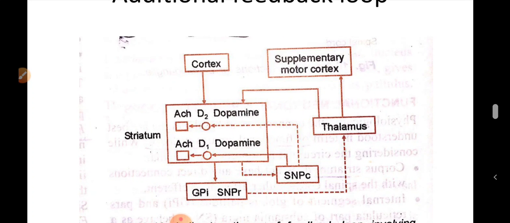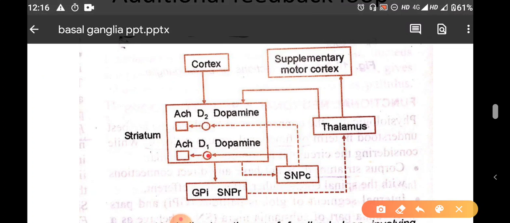The striatum has an inhibitory effect through the dopamine. So, dopamine exerts an excitatory effect which acts through the D1 receptors. You can see this is the excitatory effect via D1 receptors and inhibitory effect via D2 receptors. So, dopamine, you can see here, the substantia nigra provides the balance of this excitatory and inhibitory control,